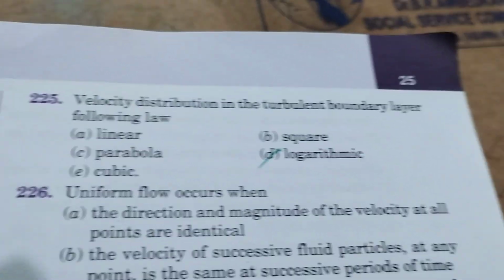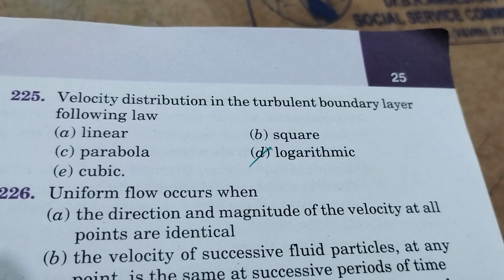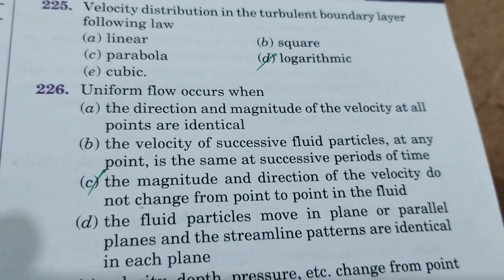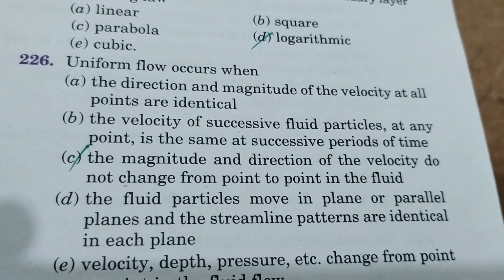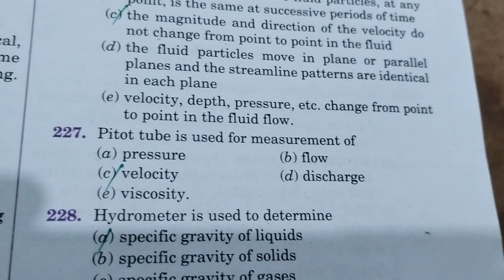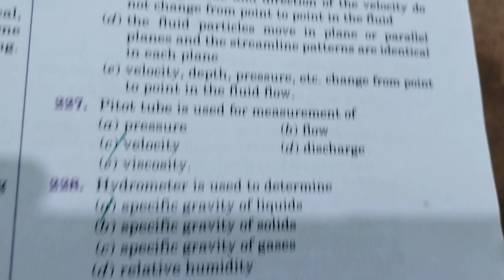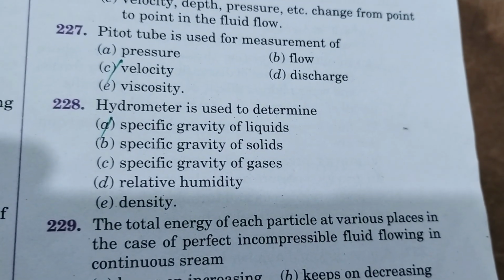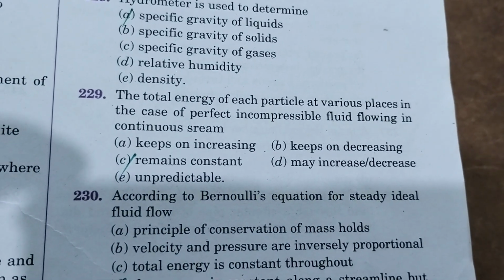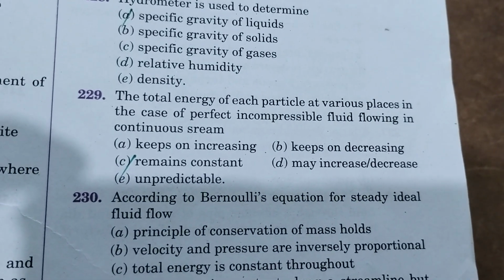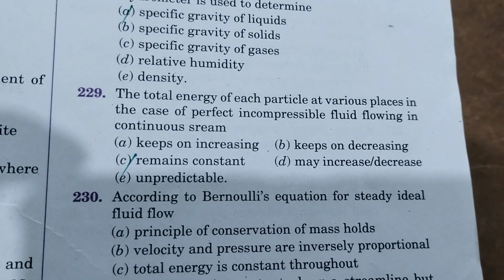Velocity distribution in the turbulent boundary layer is logarithmic. Uniform flow occurs when the magnitude and direction of the velocity do not change from point to point of the fluid. Pitot tube is used to measure velocity. Hydrometer is used to determine specific gravity of liquid. The total energy of each particle at various places in case of perfect incompressible fluid flowing in continuous stream remains constant.